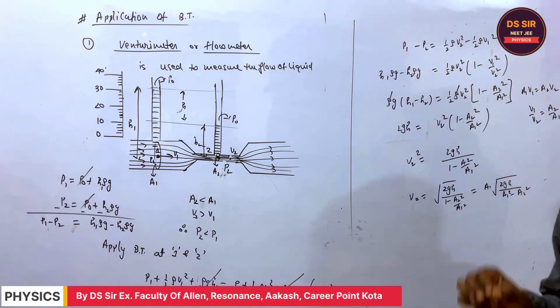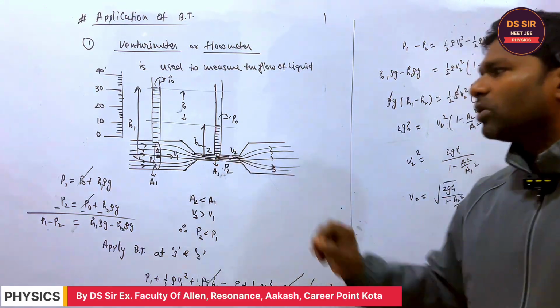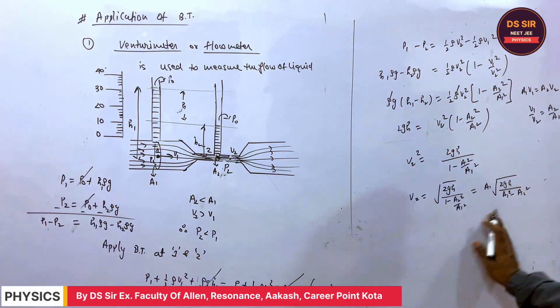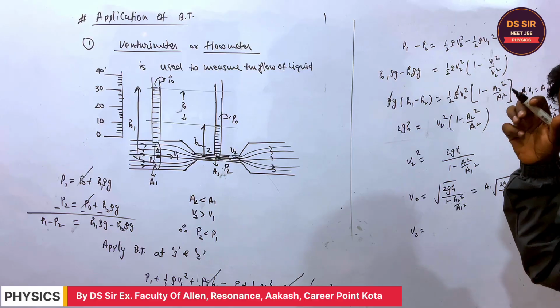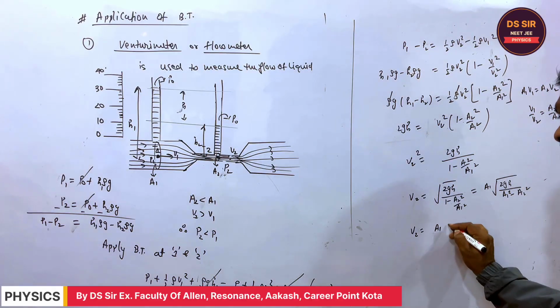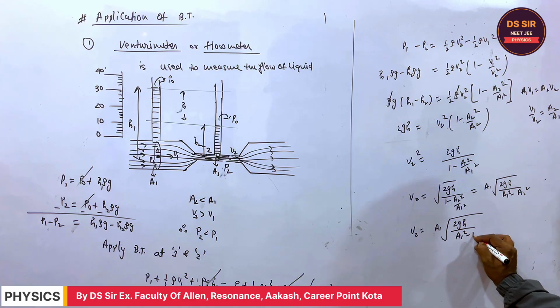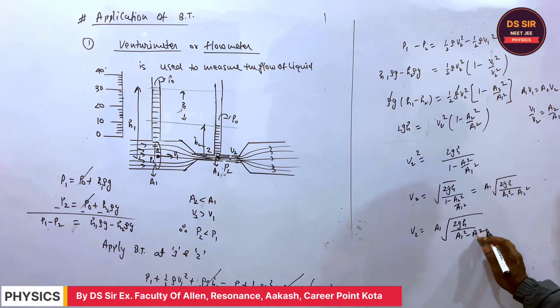But I told you we cannot measure this velocity, and we are not going to measure this velocity V1 or V2. Although this is the velocity value, in some questions they may ask for the velocities like this. Is it clear or not?